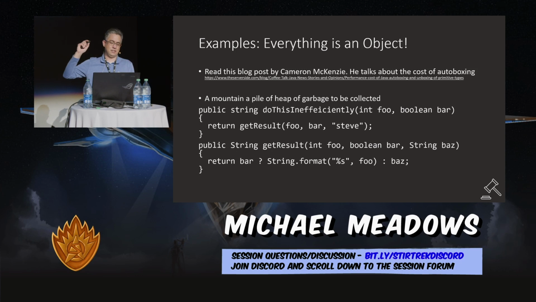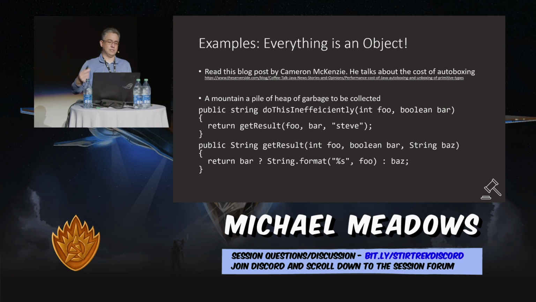So we basically have this very contrived example where we have a method called doThisInefficiently, and it takes an int and a Boolean, and then it passes on to getResult that same int and Boolean, and then an additional string called Steve. So it looks innocuous, right? Like it's not that sophisticated or complicated, but there's a lot of things happening here, right?